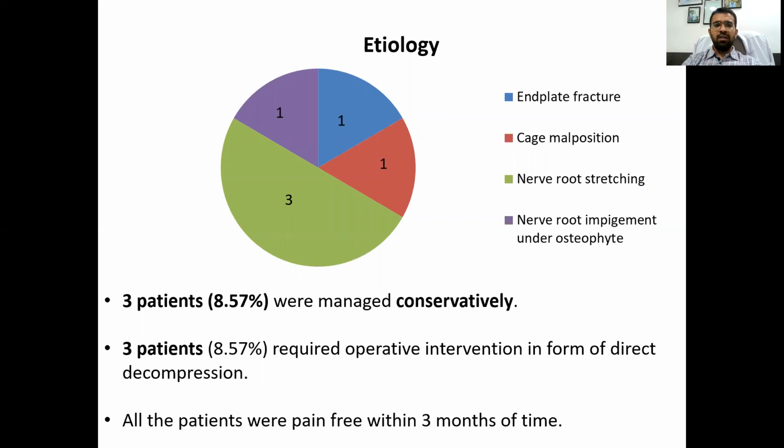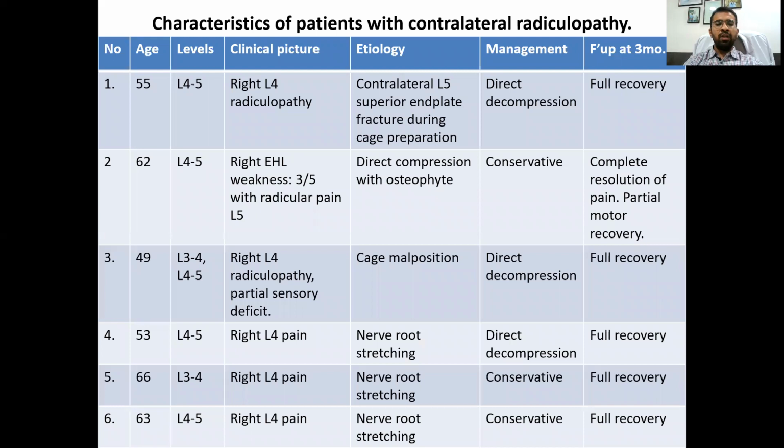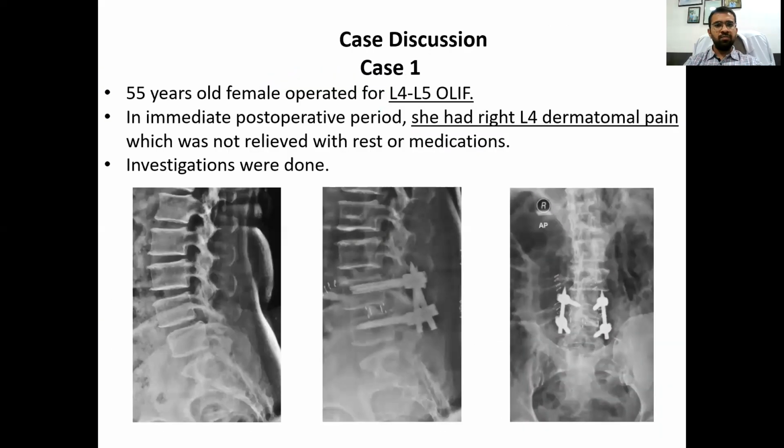As per this chart, the etiology of this complication was an apophyseal fracture in one patient. One patient had cage malposition, one patient had nerve root impingement under an osteophyte, and 3 patients had nerve root stretching because of a larger size of cage. 3 patients were managed conservatively. 3 patients required operative intervention in the form of direct decompression. All the patients were pain-free within 3 months. The noteworthy thing in this table is that only one patient had a neurological deficit, and this patient had partial motor recovery at the follow-up of 3 months.